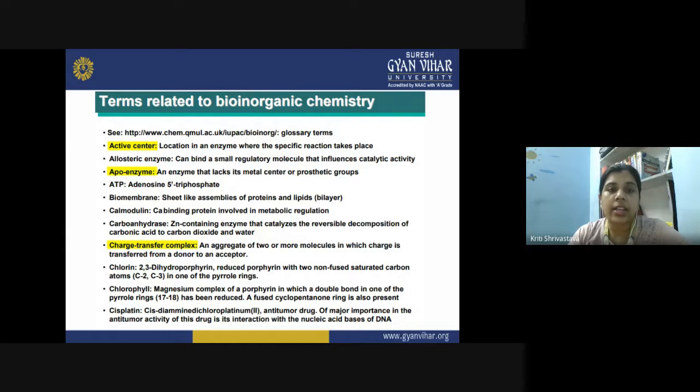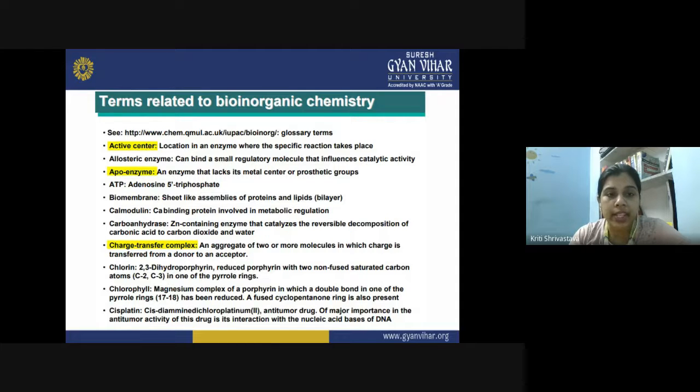Then allosteric enzyme. What are allosteric enzymes? They are enzymes which can bind a small regulatory molecule that influences the catalytic activity. So they do not display the catalytic function alone. Rather, they incorporate another small regulatory molecule that decides the catalytic activity of this enzyme. So they are made up of two parts.